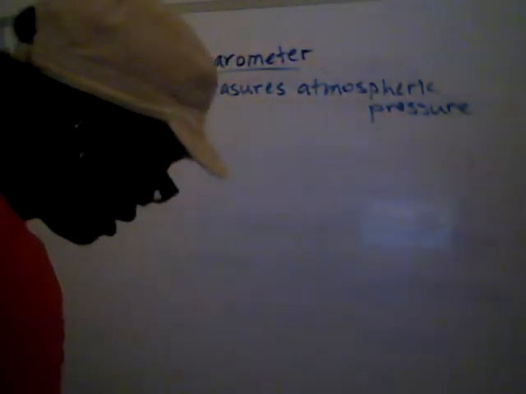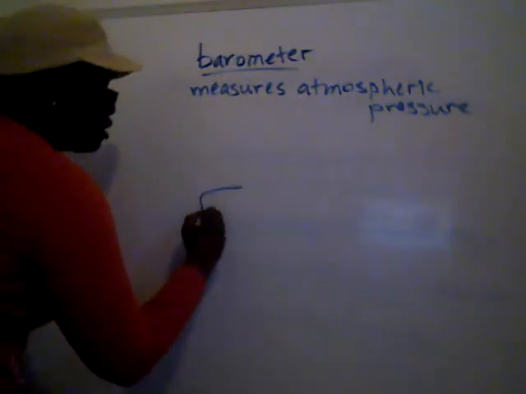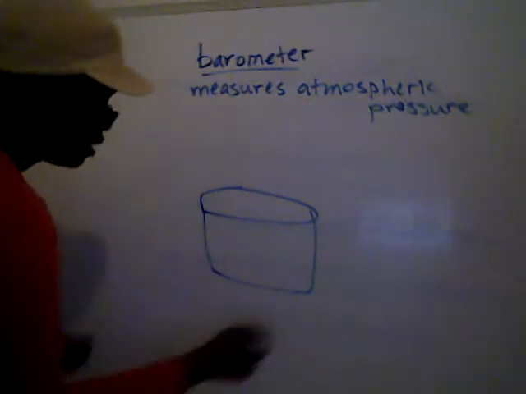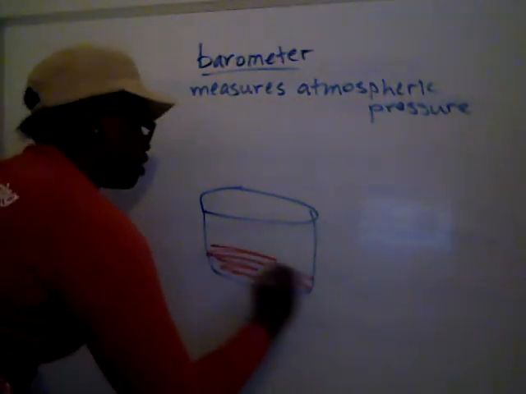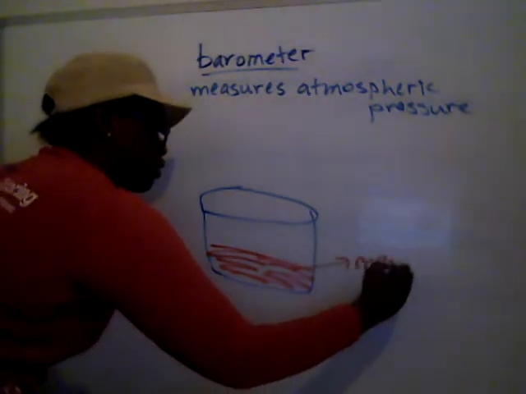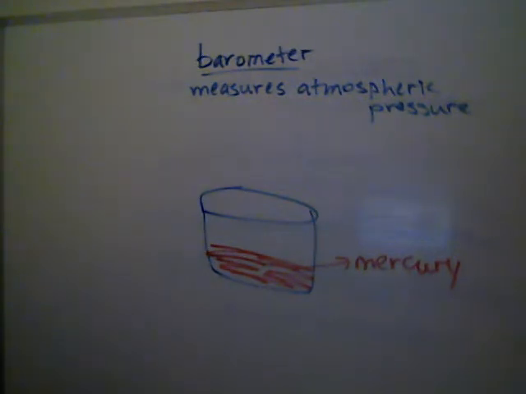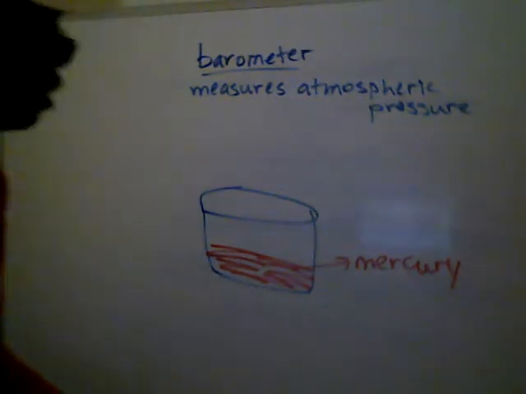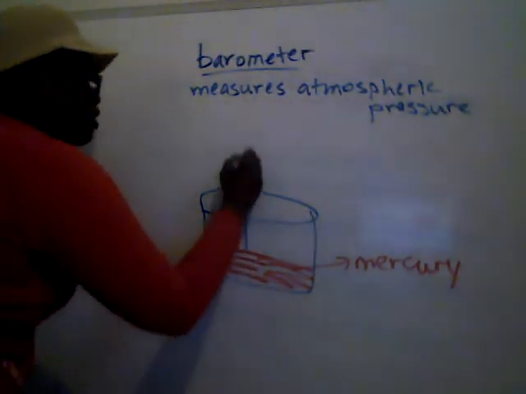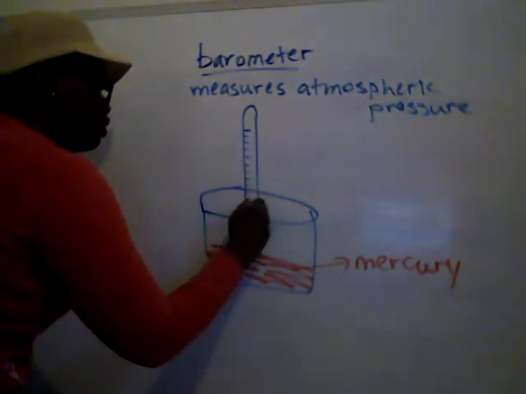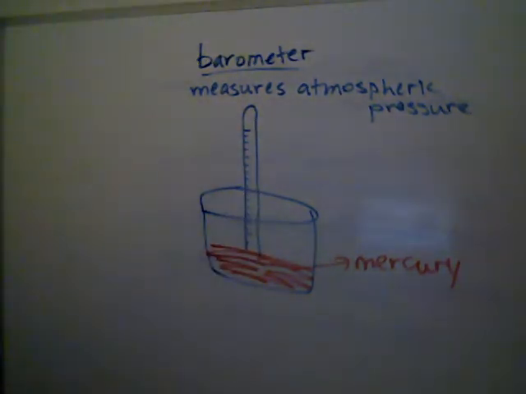So one of the ways that a barometer works is we have this beaker, and the beaker has mercury in it. So I'll just say this is mercury. And mercury is one of those weird elements where it's like a liquid, but kind of like a solid. And then we have this upside down thermometer-looking thing that actually has little tick marks where we could do measurements.